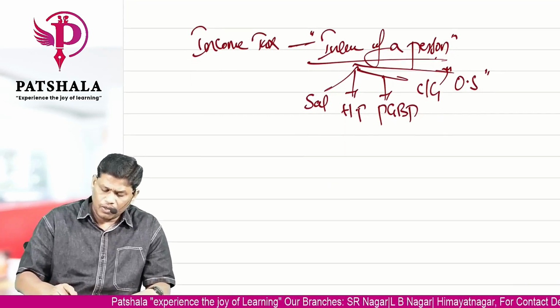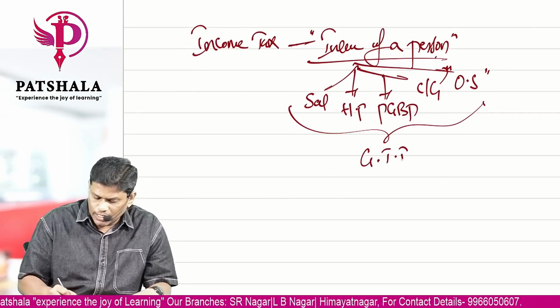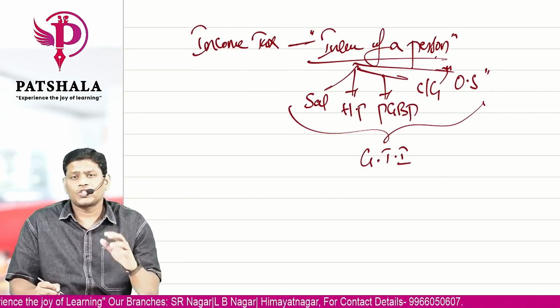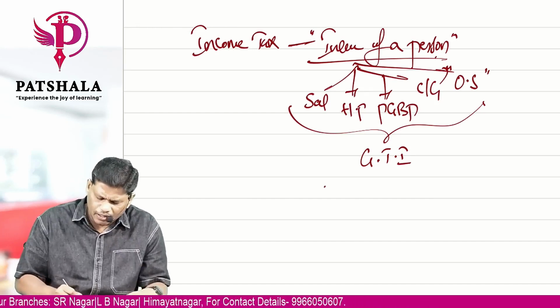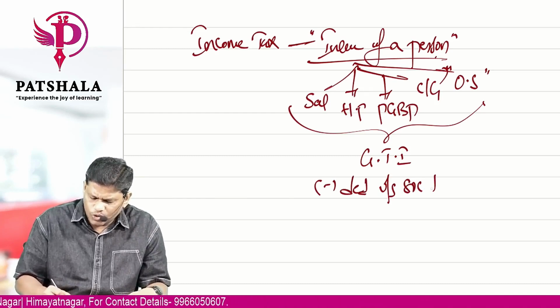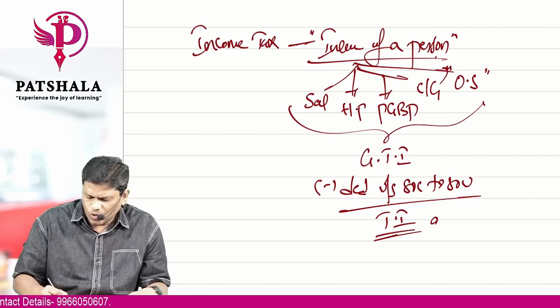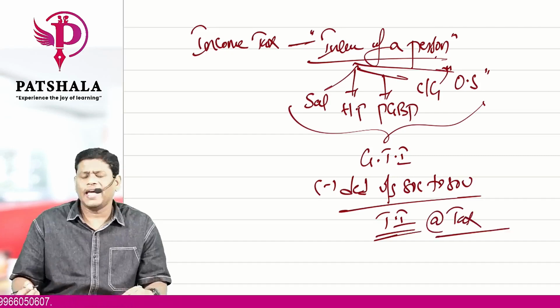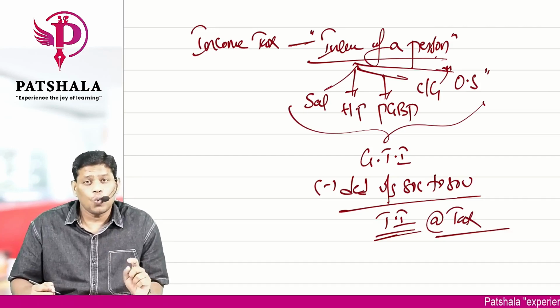All these 5 heads of income make up the gross total income. From that gross total income, there are certain deductions given under sections 80C to 80U. If you deduct that, whatever you get is the total income on which we are liable to pay tax. This is what we learnt in chapter number 1.